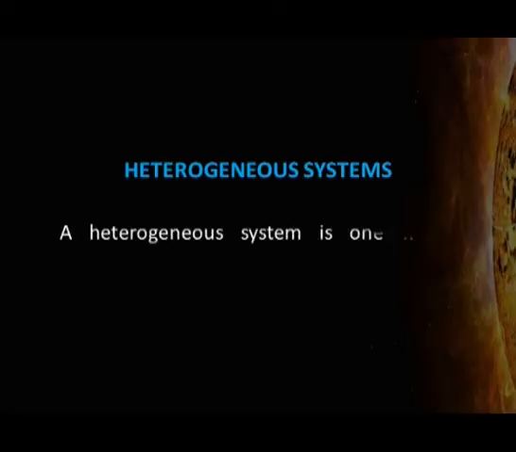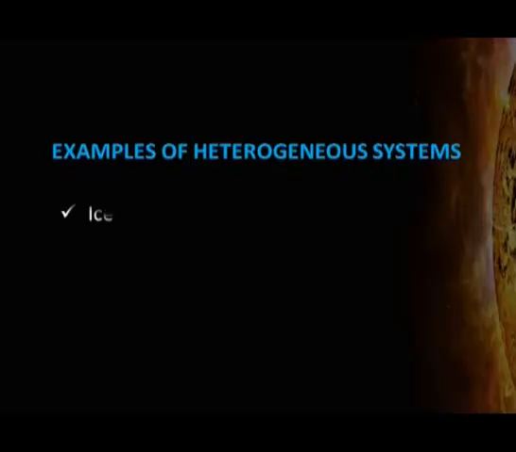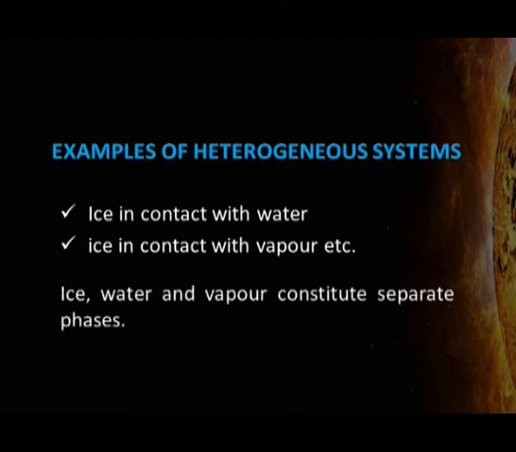Heterogeneous system is not uniform throughout. Heterogeneous system is normally made up of two or more than two phases. For example, ice in contact with liquid water or ice in contact with water vapor or liquid water in contact with water vapor are the examples of heterogeneous systems. Here, ice, water and water vapor are different phases. Let us discuss types of systems.